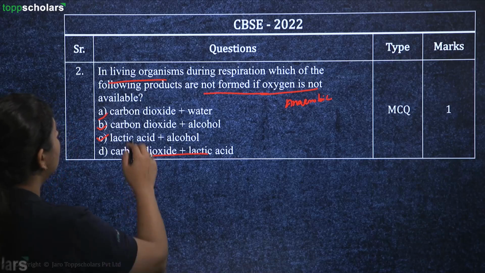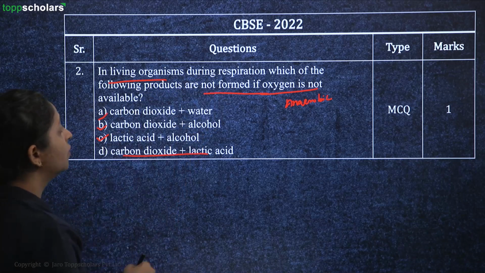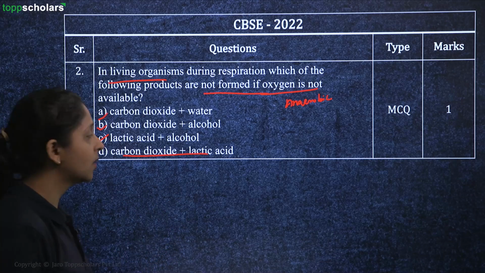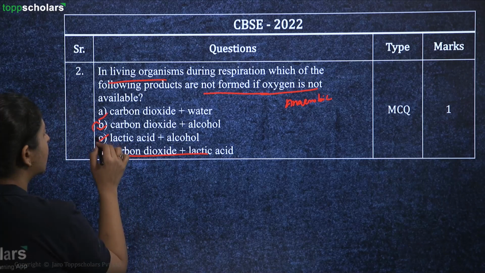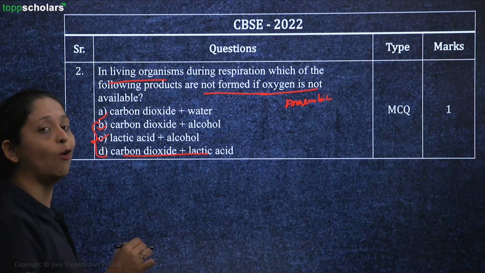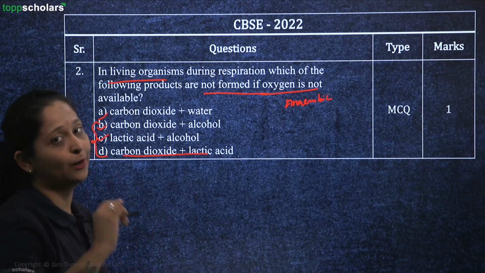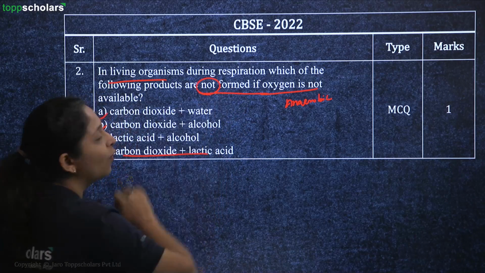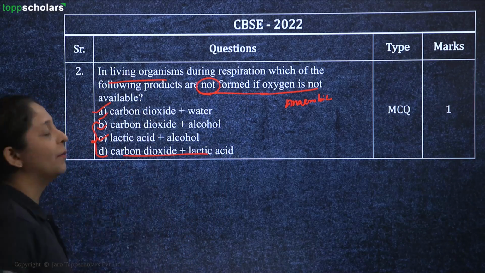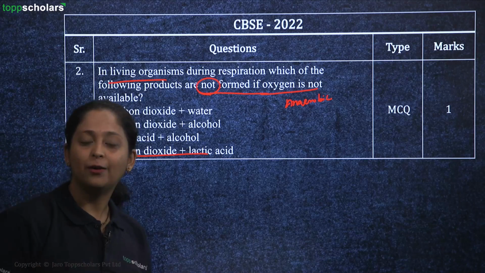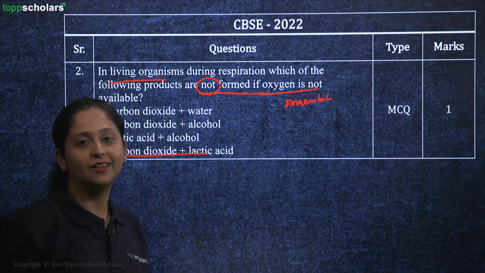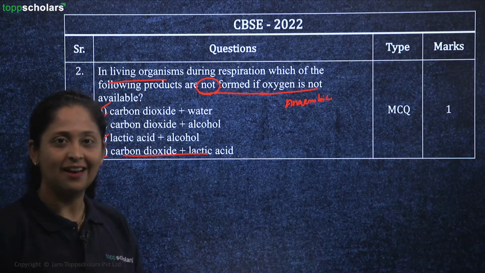Getting back to the question, in living organism during respiration, which of the following are not produced during the process? So you are producing carbon dioxide, lactic acid, alcohol. All of these are produced during your anaerobic respiration. Which of the following are not formed? That would be carbon dioxide and water, because it's produced during aerobic respiration. So they twisted the question a bit, but they have given the options here and you can easily answer once you have revised it well.